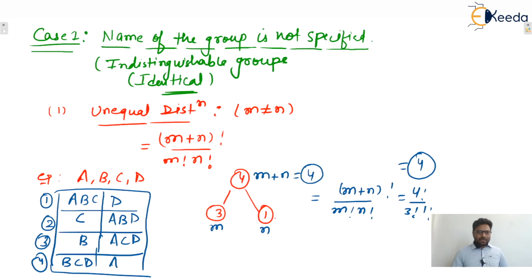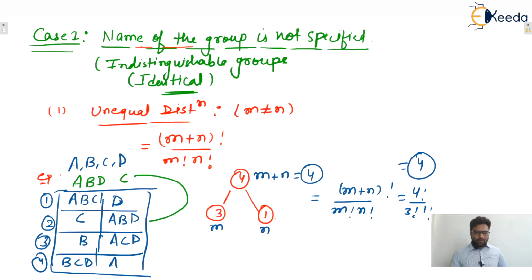No, there is no other than this, because the name of the groups is not specified. That means groups are identical. Let's say four objects are there, A, B, C, D. You can say, sir, one more possibility is there where ABD is here and C is here.